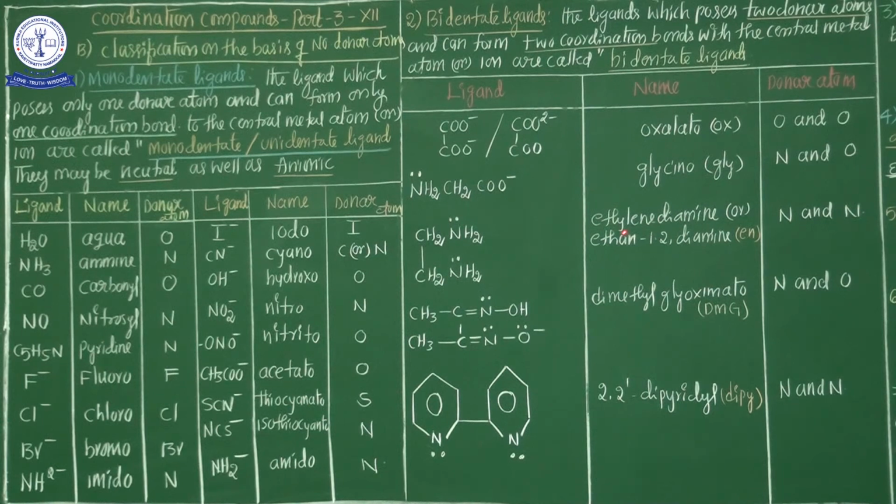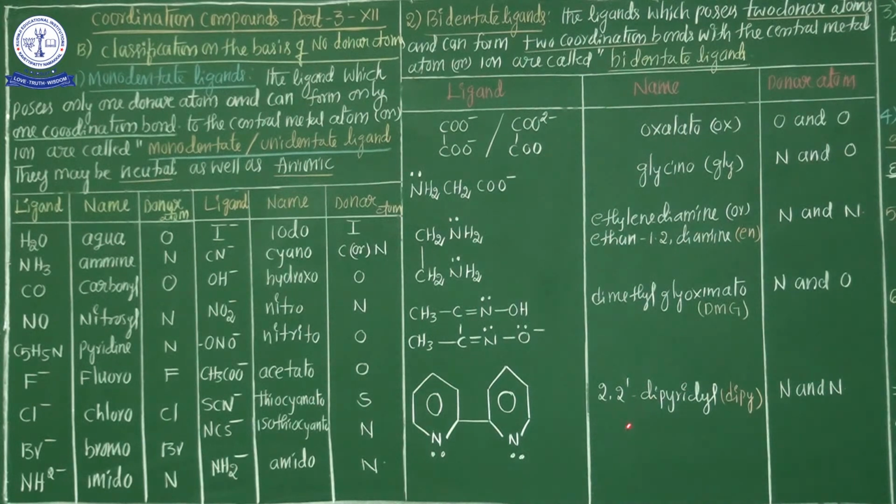Now my question is, in glycino, what are the donor atoms? Nitrogen and oxygen. In oxalato, what are the donor atoms? Oxygen and oxygen. In monodentate ligands there is no difficulty because there is only one donor, but in bidentate or tridentate ligands, identification is most important.